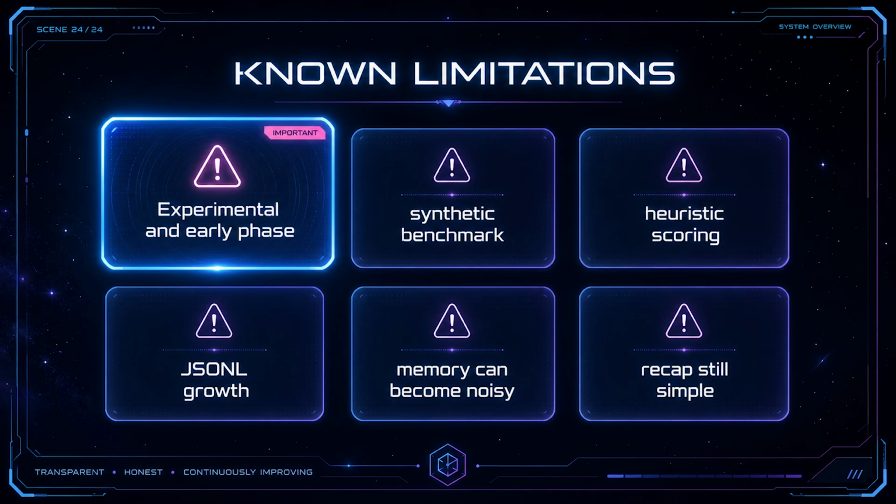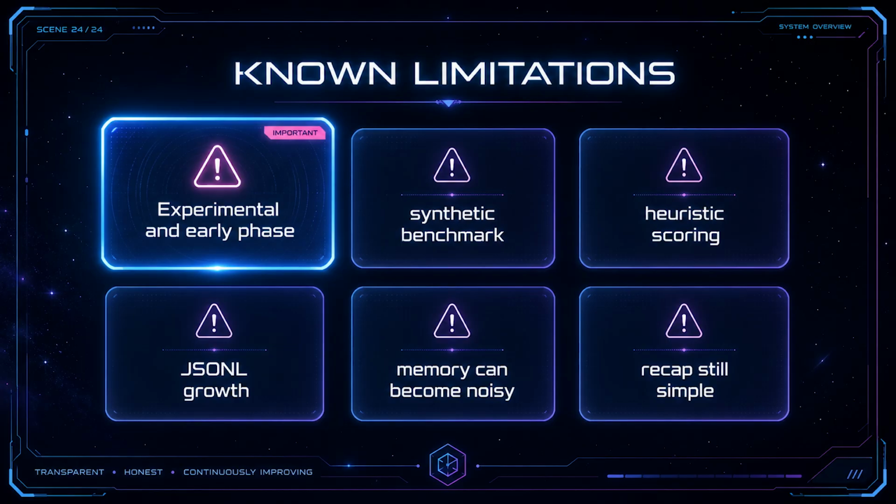The graph is currently JSON backed, which is good for transparency, but eventually it may need compaction or indexing, and memory can become noisy. That is honestly probably the biggest risk. If the system stores too much or recalls too aggressively, it becomes worse than useless. It starts wasting context and distracting the agent. That is why feedback, suppression, and auditing are core parts of the project.